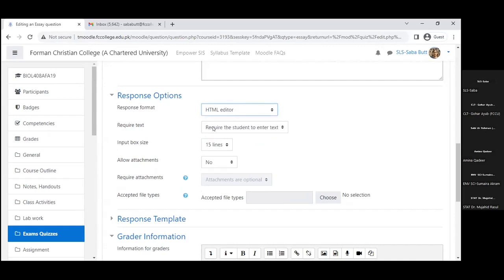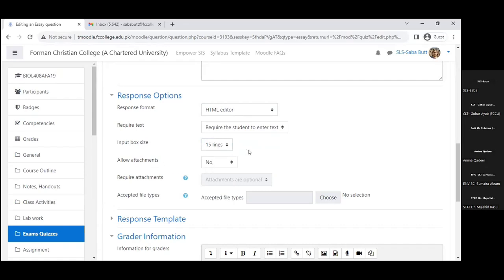Now, the next thing is important. You can require the student to enter text. If you are allowing them to add some text and also add a file, but you select this option that requires the student to enter text, without entering the text they cannot go ahead. They cannot submit the attempt. So text input is optional. If we are sure that we need only the online text and no file, then we add this. Students cannot go ahead without adding the text, and we can select how many lines will be there in the input box where they give their input. We can go up to 40 lines as per current.